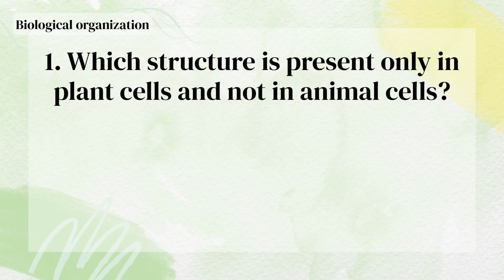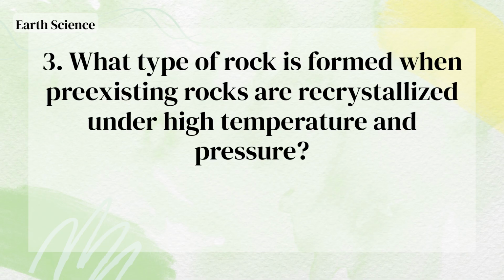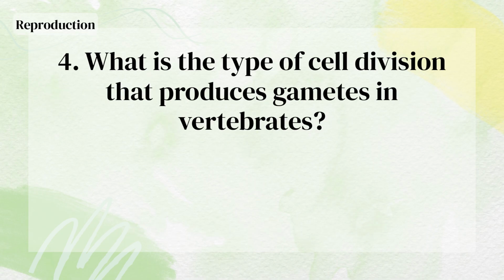Which structure is present only in plant cells and not in animal cells? Cell wall. Through what structure is the oxygen produced by photosynthesis released? Through stomata. What type of rock is formed when pre-existing rocks are recrystallized under high temperature and pressure? Metamorphic rock. What is the type of cell division that produces gametes in vertebrates?